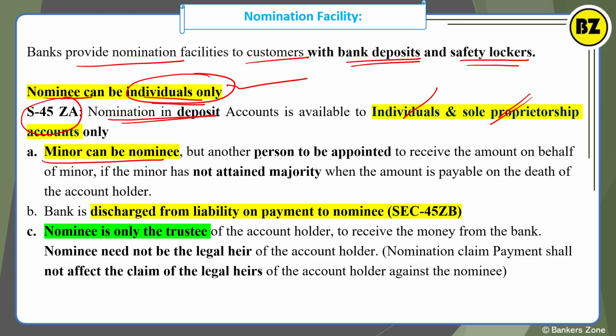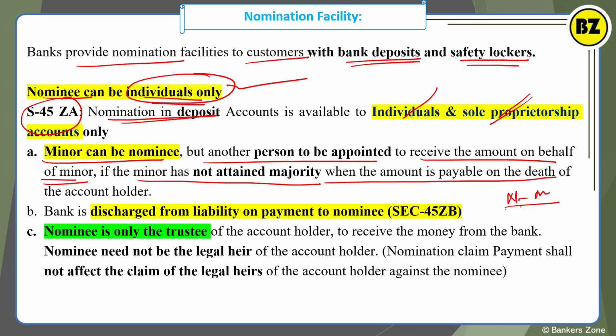A minor can be the nominee provided that another person should be appointed to receive the amount on behalf of the minor, if the minor has not attained majority when the amount is payable on the death of the account holder. This may happen, that the nominee is a minor, right? If you take the nomination of a minor, there must be one provision. You have to give one additional person's name, so that that person will get the money on behalf of the minor if there is death of the account holder, right? So this is the provision. Yes, a minor can be the nominee.